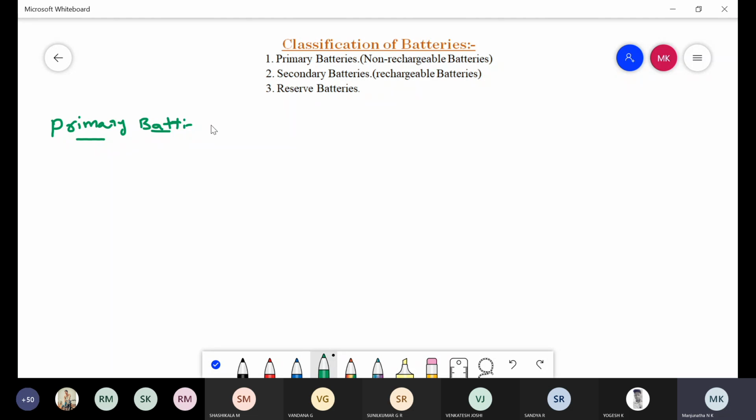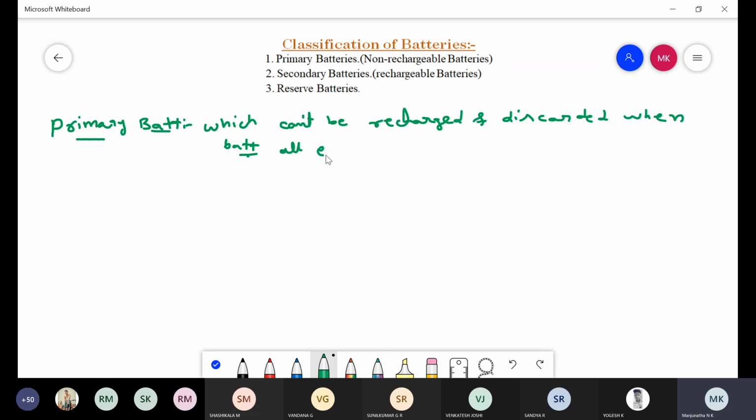Therefore, primary batteries are defined as the batteries which cannot be recharged and are discarded when the battery delivers all its electrical energy.